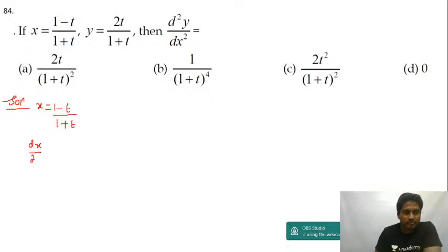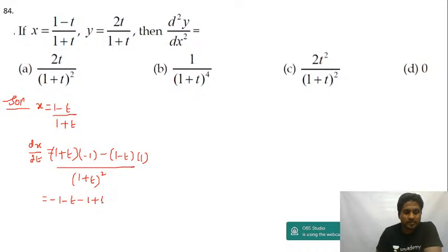If I use quotient rule here, dx by dt is equal to denominator times differentiation of numerator minus numerator times differentiation of denominator, upon denominator the whole square, which is 1 plus t the whole square. This is minus 1 minus t, and minus and minus is plus t, by 1 plus t the whole square. This will cancel, you will get minus 2 upon 1 plus t the whole square. This is dx by dt.